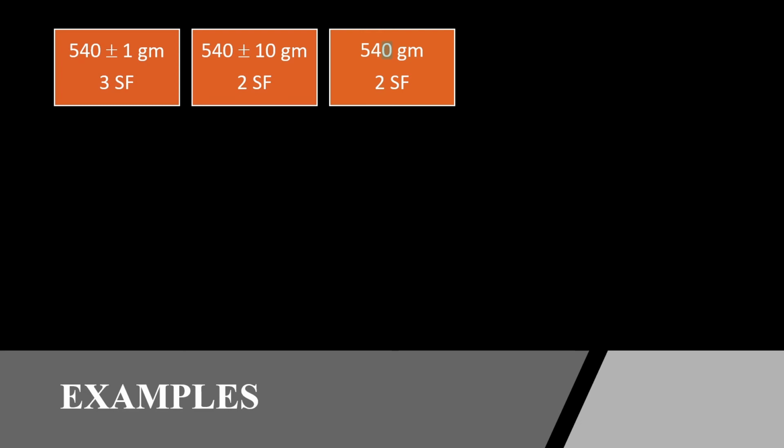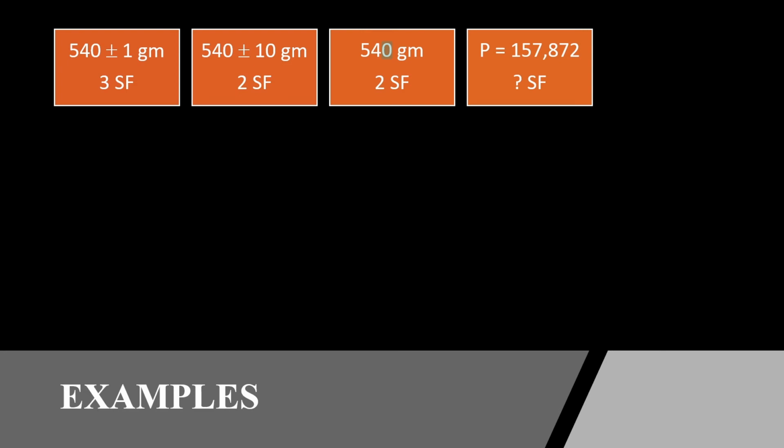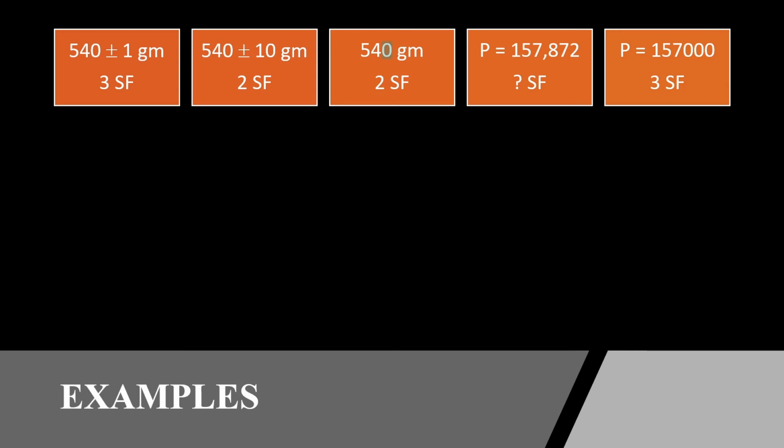Suppose the population of a city is 157,872. So what is the number of significant figures in this? 6, is it not? But there is a problem with this. Somebody who is saying that the population of this city is 157,872, I think it is highly impossible to really quote the population of a city till the last person, because many people will take birth during the time he has measured the population, and many people will die, many will enter the city, many will leave the city. So instead of saying that the population of the city is 157,872, it is good to say that the population of the city is 1,57,000. And the number of significant figures is 3.